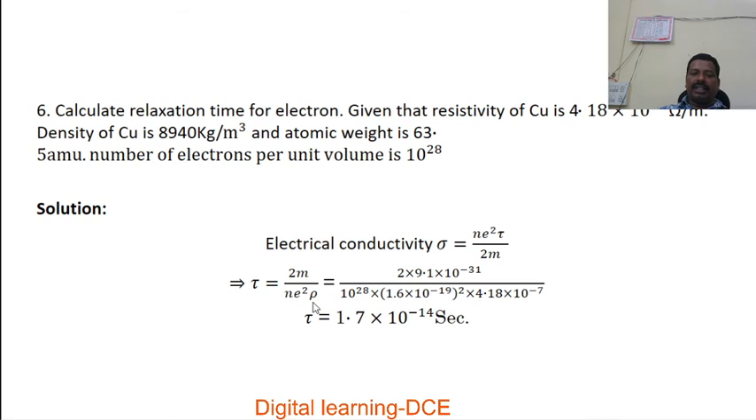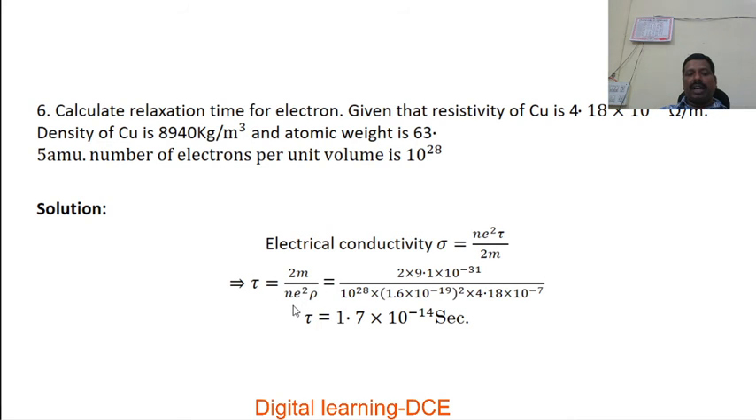To simplify that, tau in terms of resistivity may be expressed like this: tau is equal to 2m sigma by Ne squared. Here resistivity is given, so we are going to express this tau in terms of resistivity as 2m by Ne squared rho. Now substitute the values.